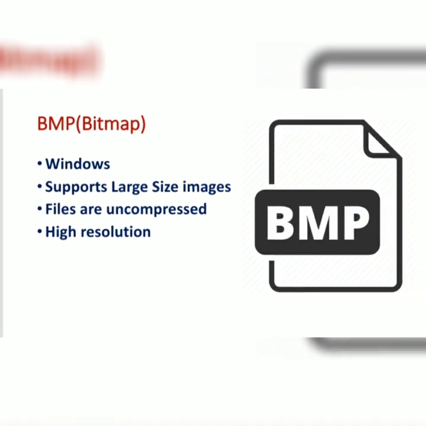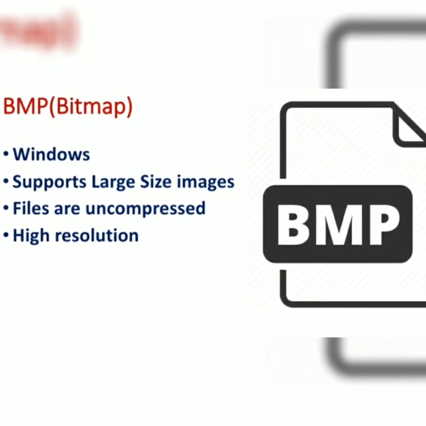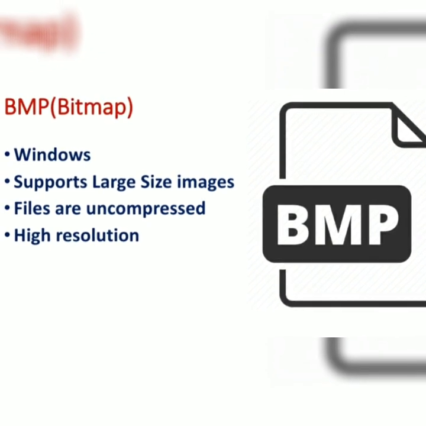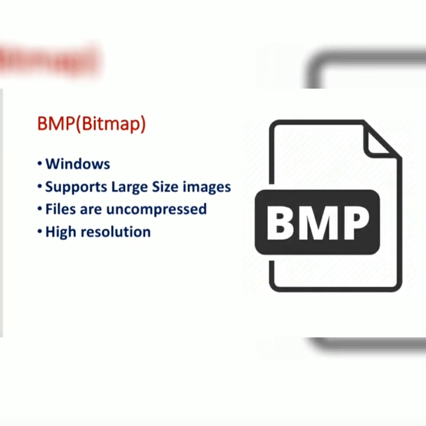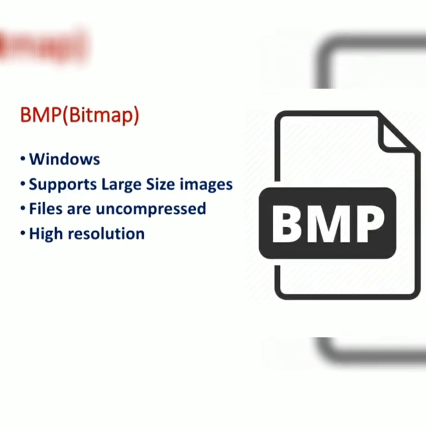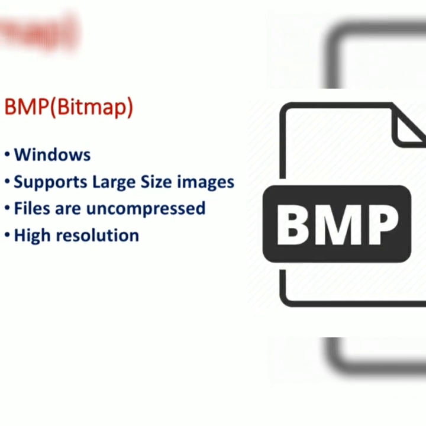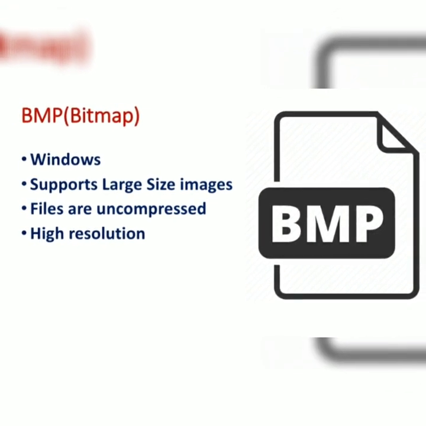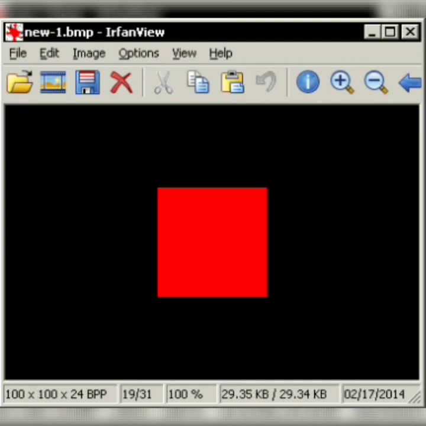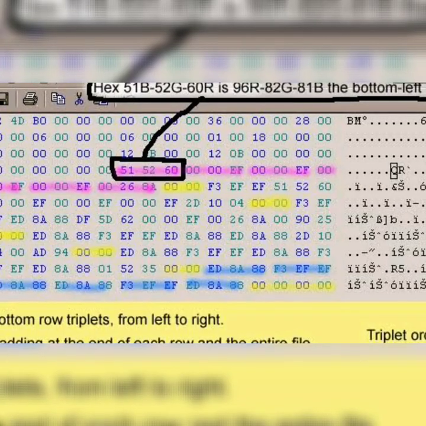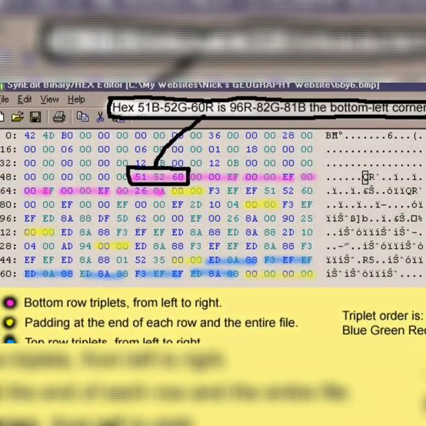This bitmap image is supported by the Windows operating system, and these types of images are large images, and it is mainly used for high resolution images. Since it is large, it is stored in a large space and it cannot be compressed. This is an example for bitmap. This is a pixel representation of a bitmap image.